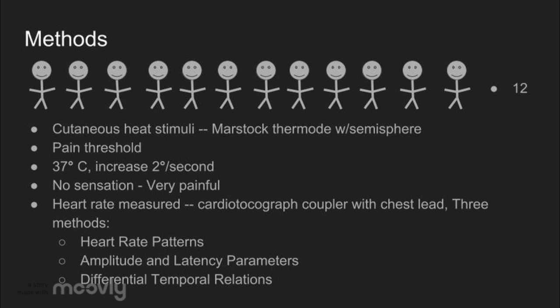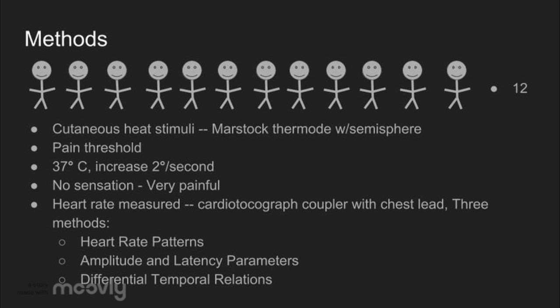The stimulus was then introduced in phases to the subject starting at 37 degrees Celsius with a constant heating rate of 2 degrees per second. The subject then rated the stimulus on a 9-point scale from no sensation to very painful. The heart rate was then measured as the pain stimulus was given using a cardiotocograph coupler with a chest lead. There were 3 different methods of evaluating the heart rate response.